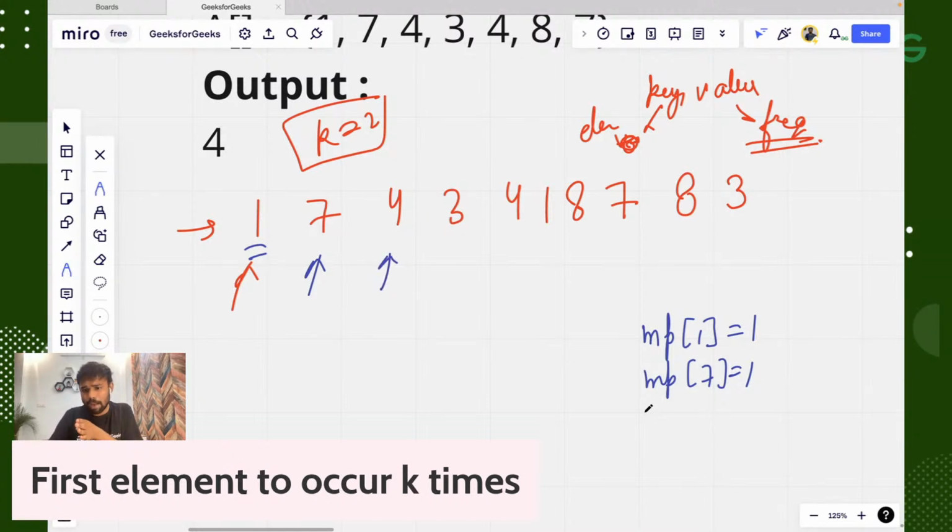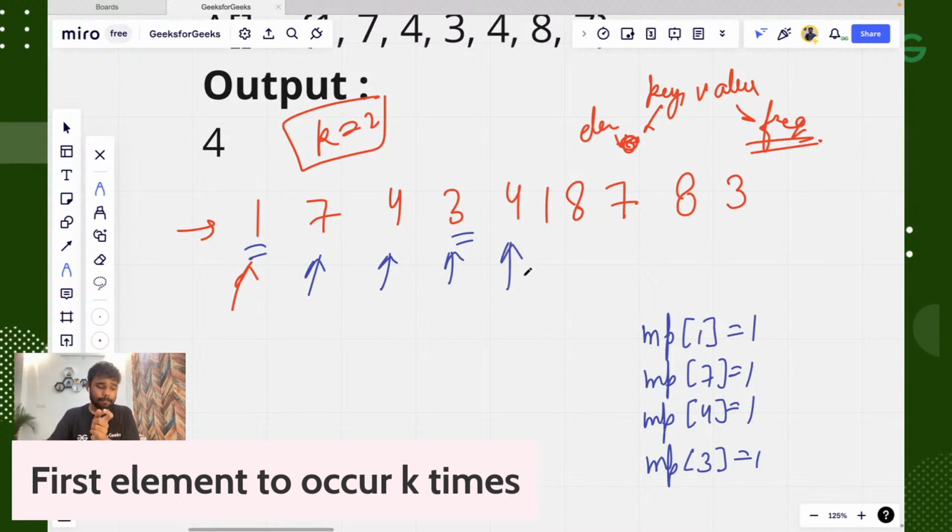Now I will make the map value of 4 equal to 1. Then I will go to the next index, which is 3, and make the map value of 3 equal to 1. This is a key-value pair: key is 3, value is 1. Now when I again go to this number, which is 4, I will increase its frequency. Its frequency was 1, and now it will become 2.